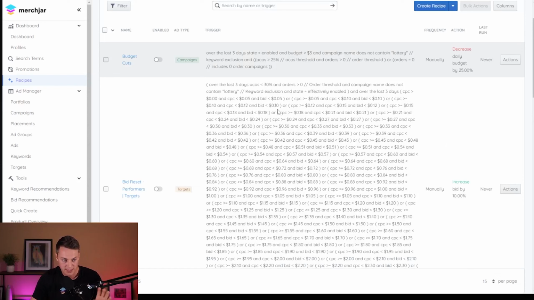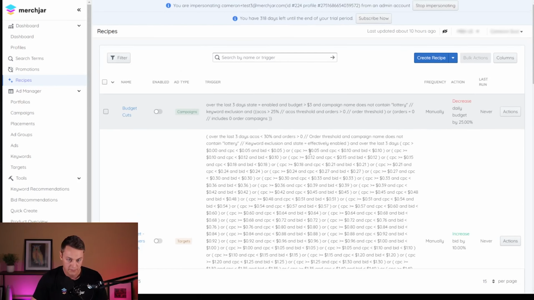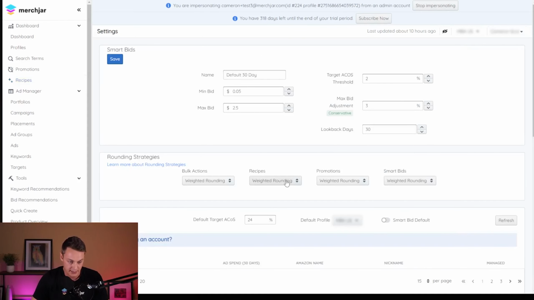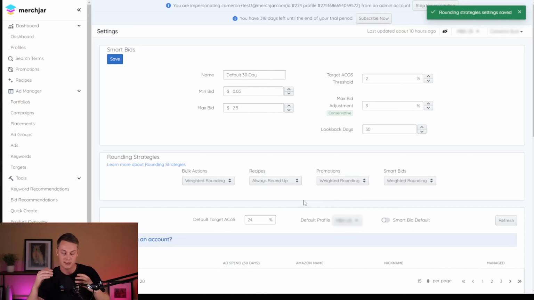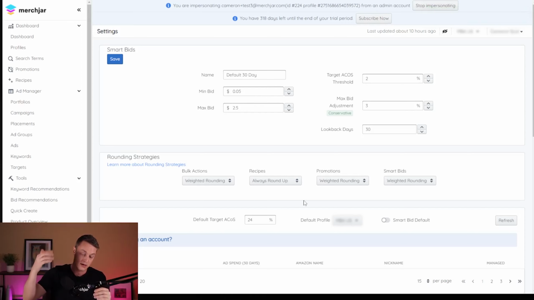Now, one tip on these to make these run maybe a little bit smoother or faster is to change the way bids get rounded. And this will be useful mostly for the small bids. So I'm going to jump to our settings, and for the recipes for our performers, I'm going to always round up. Normally I recommend weighted rounding for everything in Merchar, but this is a specific case where we're going to round up. The reason being, if a bid is too small, cent adjustment, it's going to take longer to reach that next cent with the weighted rounding. So this is just a quick way to speed it up.